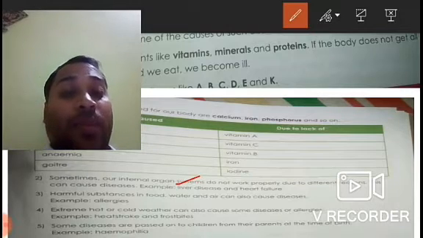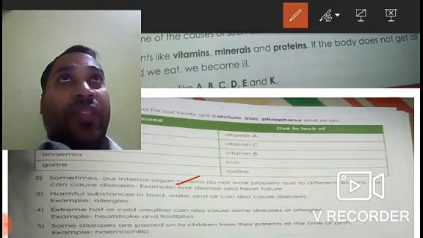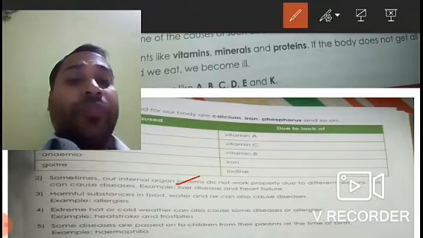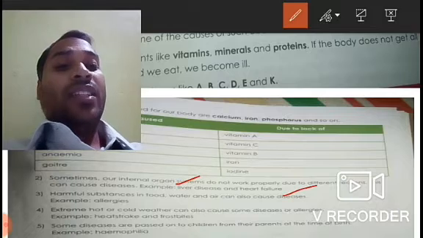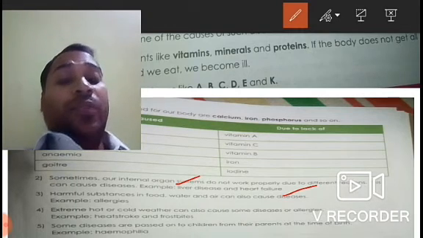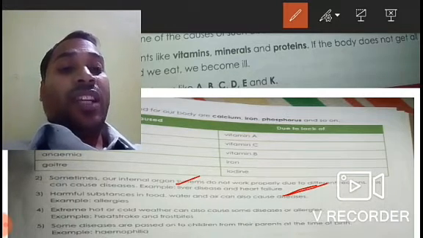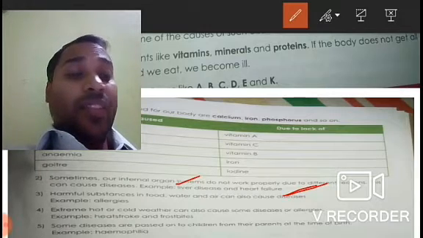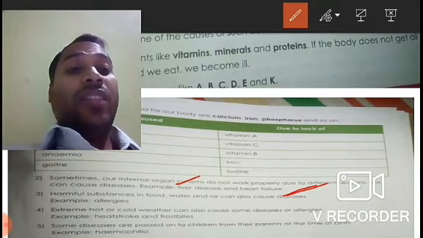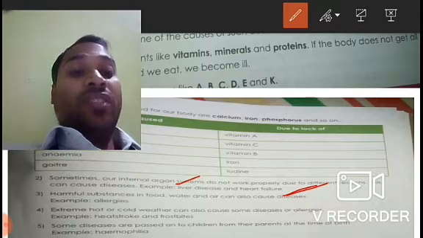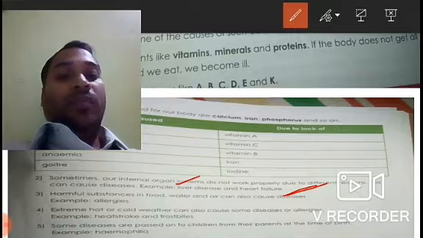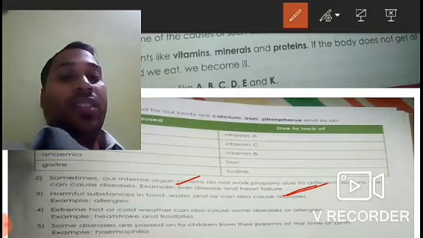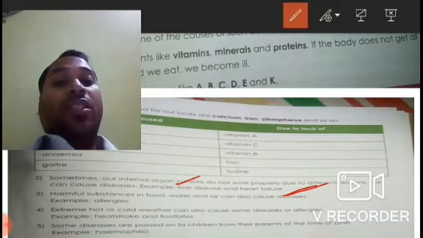And also sometimes we know that people who have fats have high cholesterol, and they are more prone to heart diseases. So one may suffer from heart failure also, or cardiac arrest. So that's why we should ensure that we do not take too much cholesterol in our food. So these are some diseases which are caused due to organ failure or improper functioning of the organs.